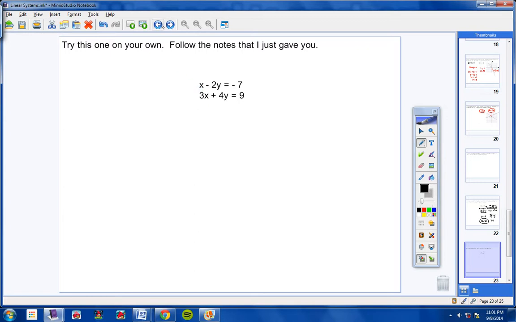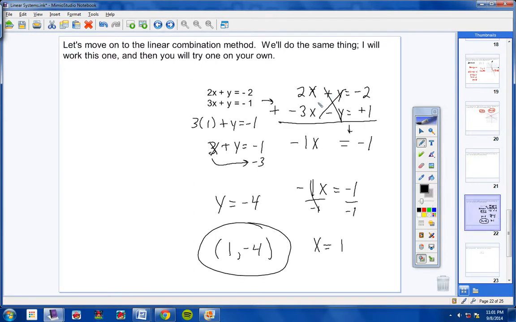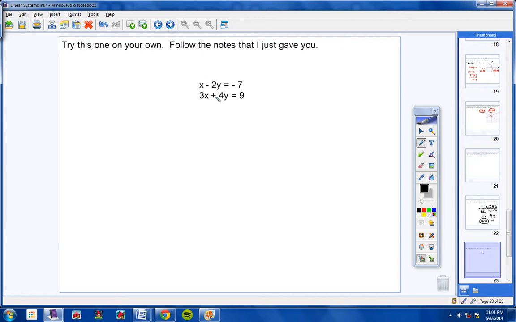Since the last problem we eliminated the y's, in this problem here I would like you to eliminate the x's. You're going to have to multiply this top equation by something so that whatever you get here with the x, I'm going to put a question mark, whatever you get here with the x will cancel with this 3x down here, okay? So at this time, go ahead and pause the video. I want everyone to try this problem on your own, and when you're done, then go ahead and restart the video, and we'll see how you guys did.